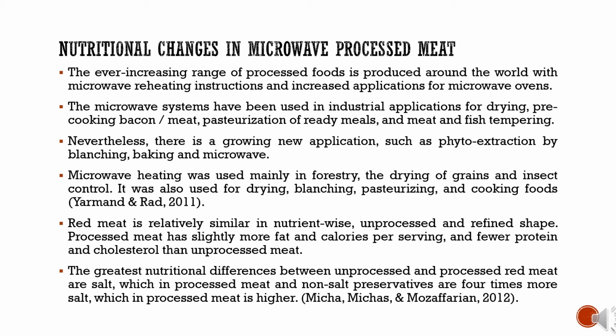Red meat is relatively similar in nutrient-wise, unprocessed and refined shape. Processed meat has slightly more fat and calories per serving, and fewer protein and cholesterol than unprocessed meat. The greatest nutritional differences between unprocessed and processed red meat are salt and non-salt preservatives. There is 4 times more salt in processed meat.